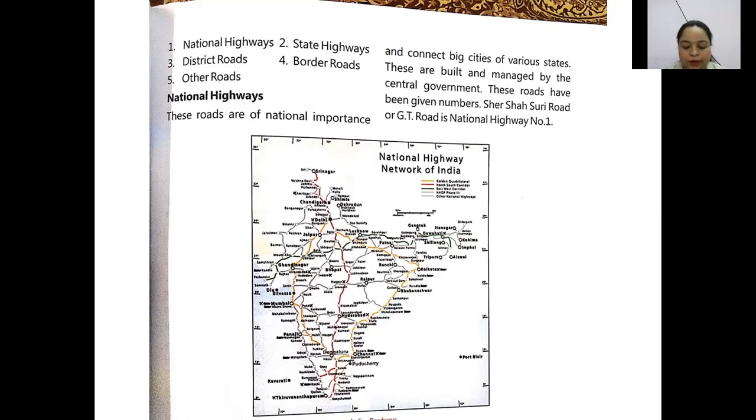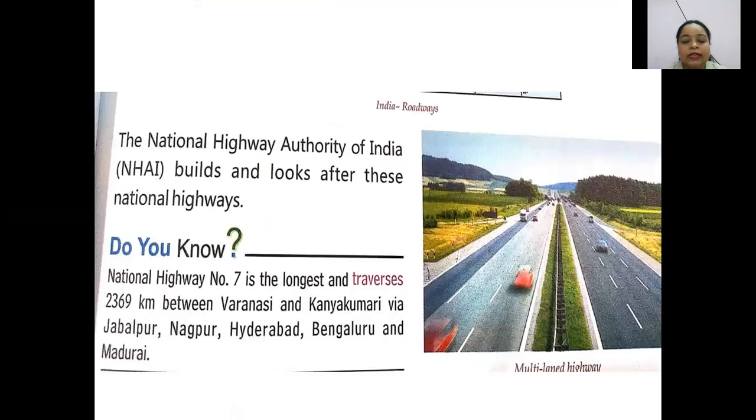Okay. Next is the National Highway Authority of India, that is NHAI, which builds and looks after these national highways. So who looks after them? There is a road authority, the National Highway Authority of India, which looks after the construction of roads, the maintenance of roads, and the new construction of roads.